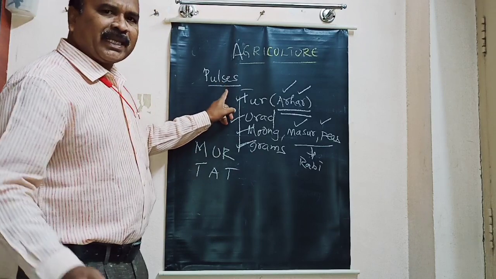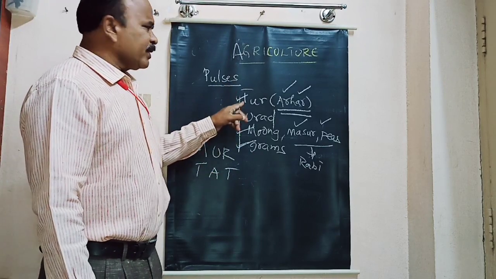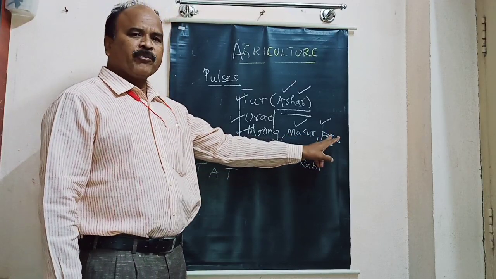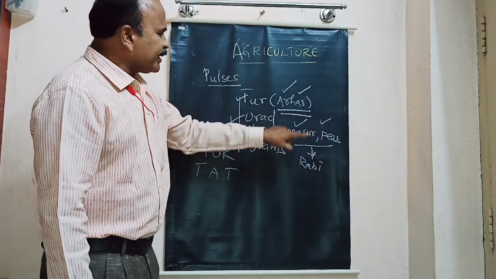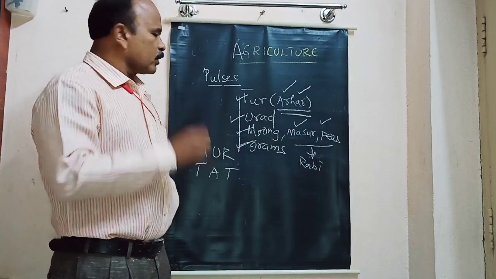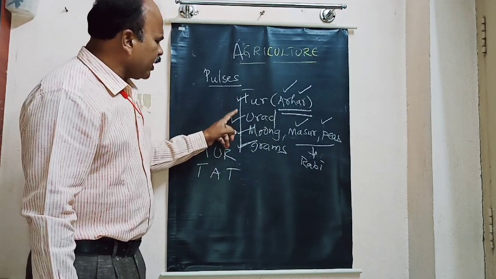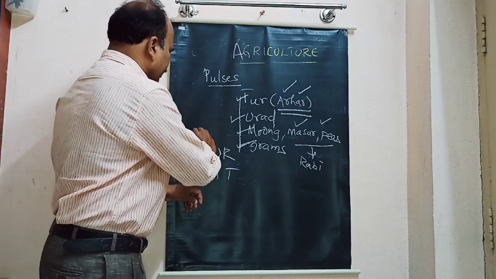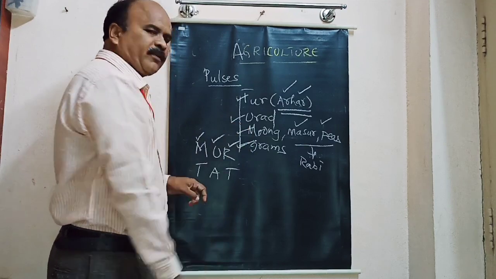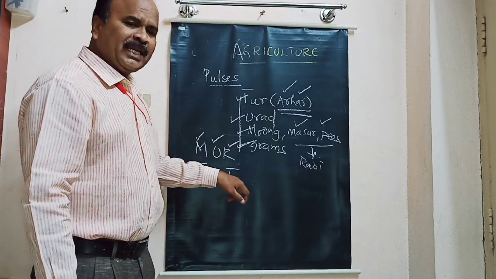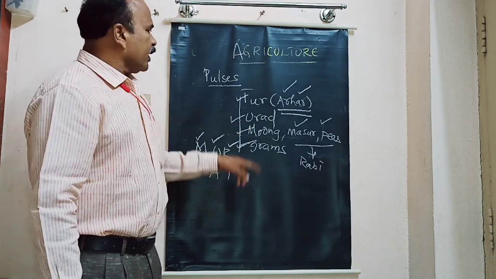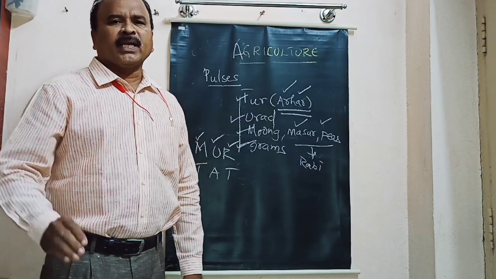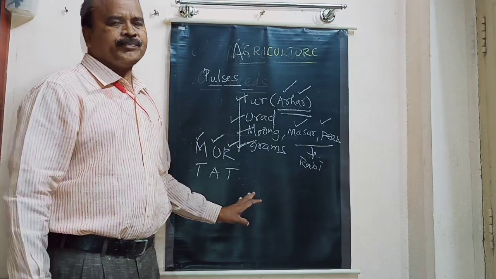We will see pulses at a glance again. What are the pulses? Tuvar, urad, moong, grams, mazur and pea. What are the Rabi season pulses? Mazur and peas. Kharif season pulses? Tuvar, urad, moong and grams. What are the important states? Madhya Pradesh, Uttar Pradesh, Rajasthan, Tamil Nadu, Andhra Pradesh and Telangana. They are very helpful in fixing nitrogen in the atmosphere and increasing soil fertility.